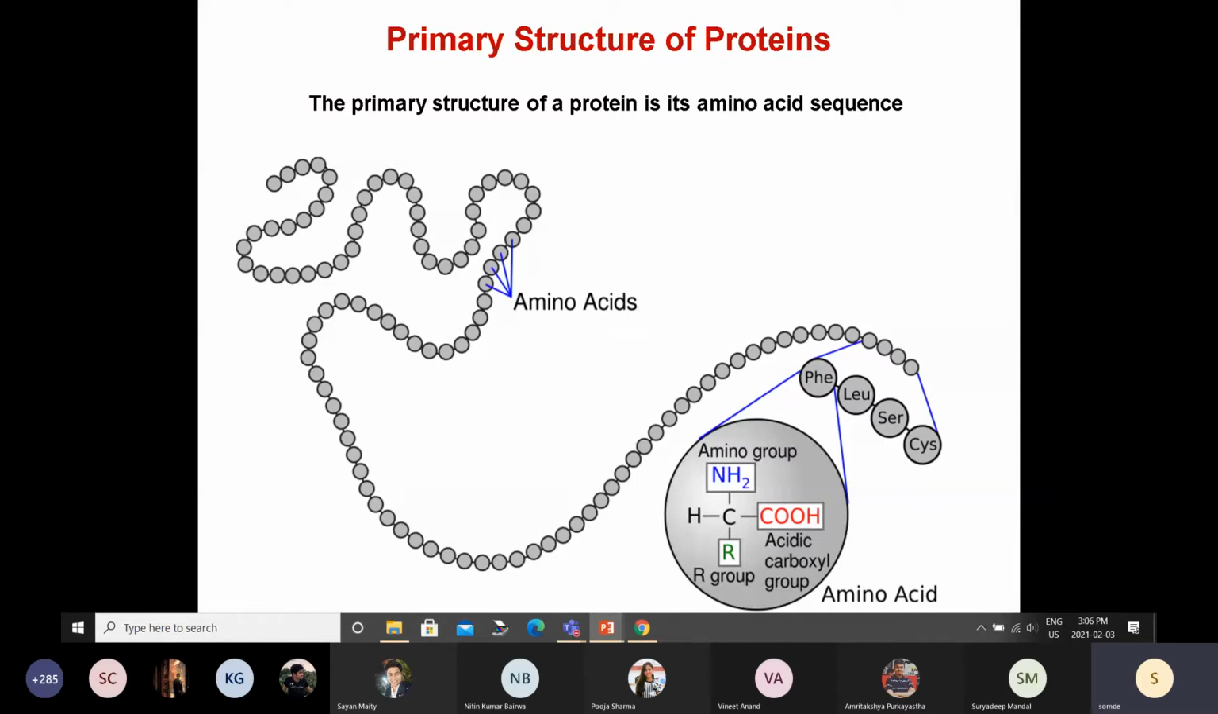This is how a protein would look. It's a linear polymer. Each of these monomers is an amino acid, and this is the typical structure of the amino acid. The first one will have a free NH2 group, the last one will have a free COOH group. This will be the N terminus or amino terminus, and this will be the C terminus or the carboxyl terminus.